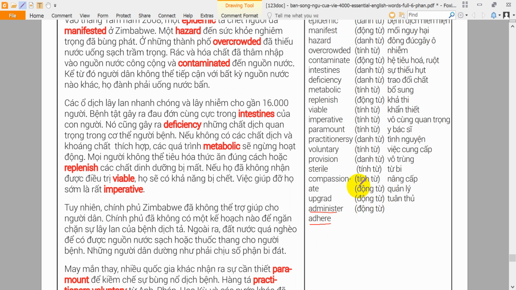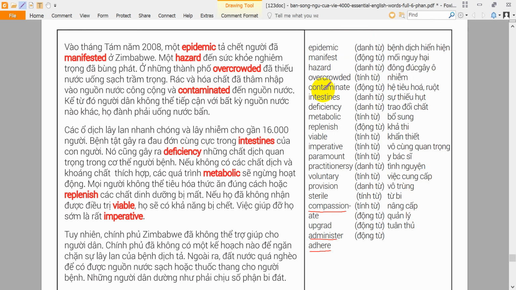Compassionate. When people are compassionate, they feel pity and sympathy for others. The compassionate nurse tried to make the sick man feel comfortable. Contaminate. To contaminate something means to put dirty or harmful chemicals into it. The lake was contaminated when pollutants entered into the water. Deficiency. A deficiency is a lack of something, especially something that is needed. Your snack has a deficiency of any real nutrients.